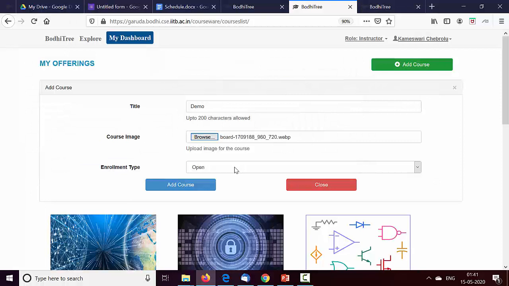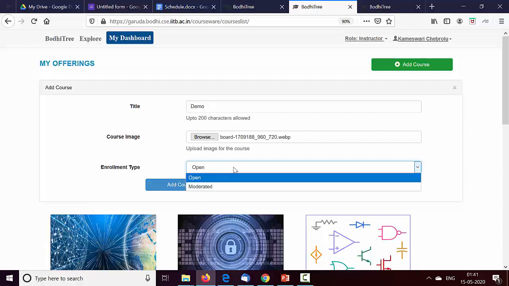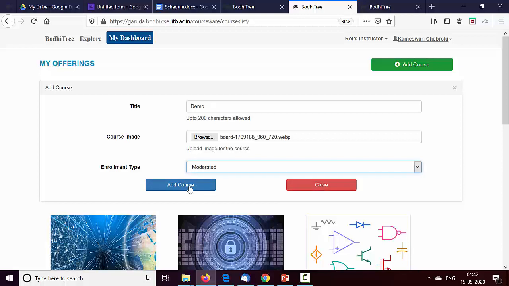And you have to choose an enrollment type. Enrollment open means any person can enroll in your course. It is public in some sense. Moderated means you decide who is going to be part of your course. For example, this current workshop course is a moderated course because we want only specific people to be enrolled in this course. So I'll choose moderated here also, and I'm doing add course.